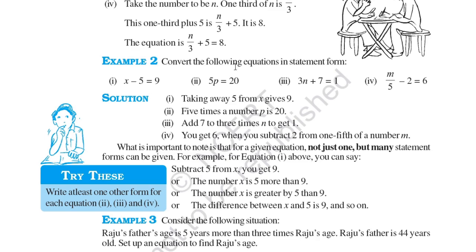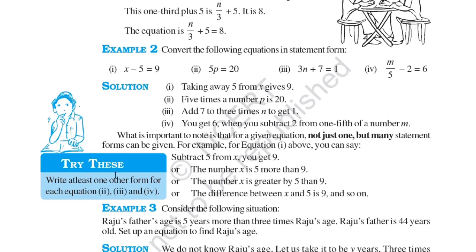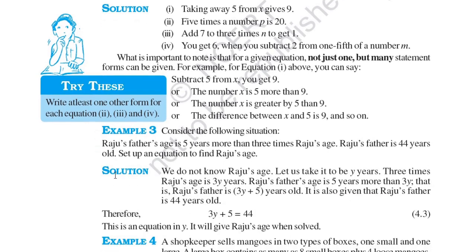Take away 5 is written as subtract 5 from x. Or the number x is 5 more than 9. The number x is greater by 5 than 9, or the difference between x and 5 is 9, and so on. You can do this for other examples also.